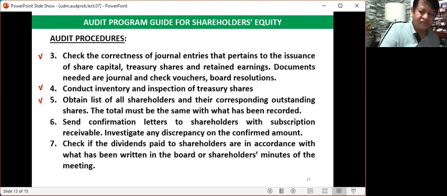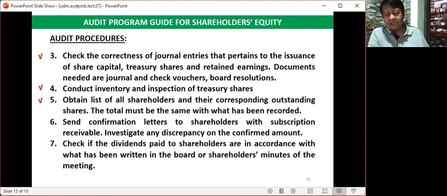And then you have to obtain a list of shareholders and their corresponding outstanding shares. The total must be the same with what has been recorded. Example, actually, as I have said, most of the corporations are computerized.